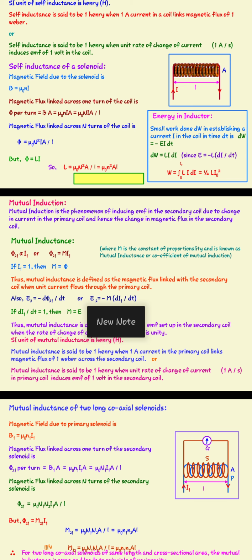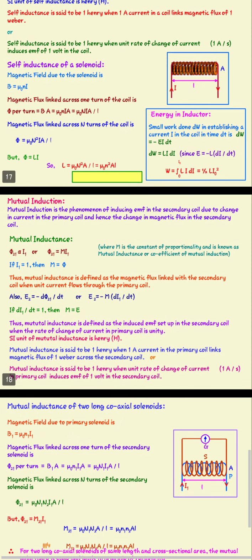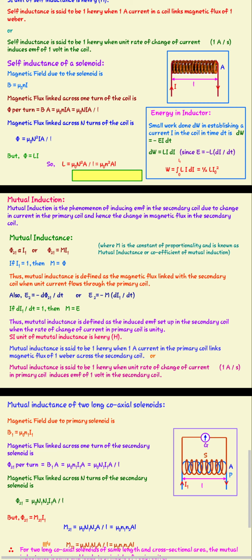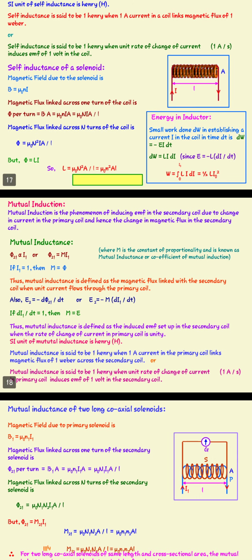So whenever current is passed through one coil, an induced EMF is set up in the secondary coil due to the change in the magnetic flux. Therefore, mutual inductance is the phenomenon of inducing EMF in the secondary coil due to the change in current in the primary coil, and hence the change in the magnetic flux in the secondary coil.